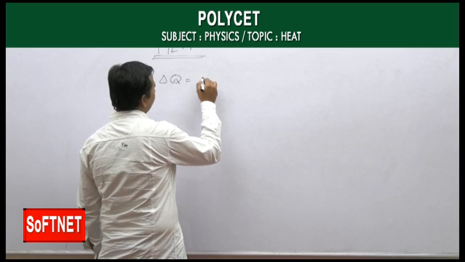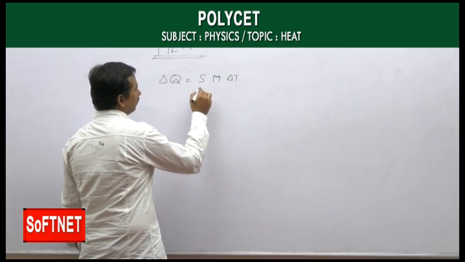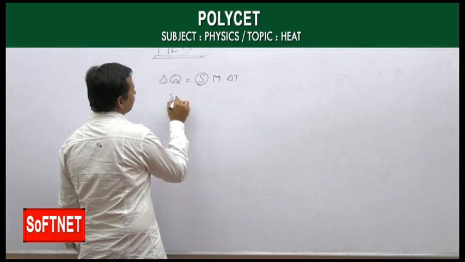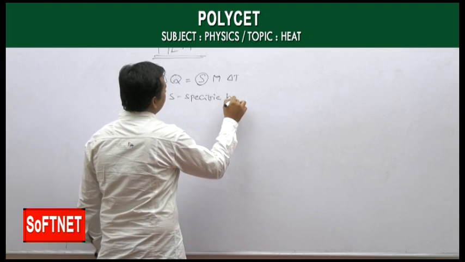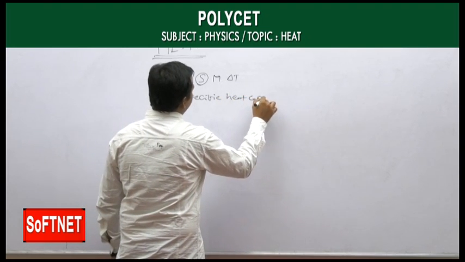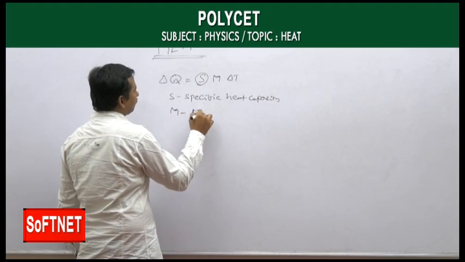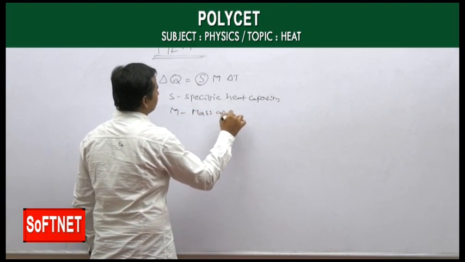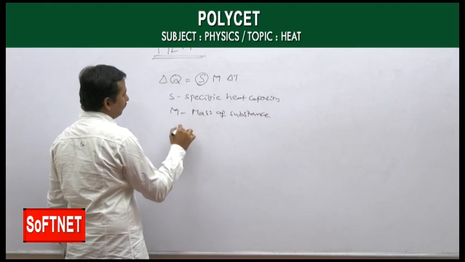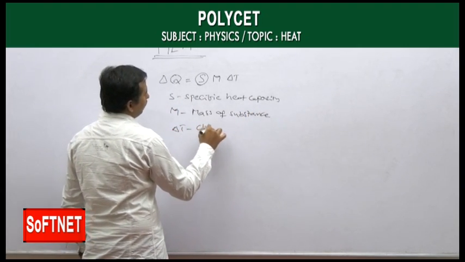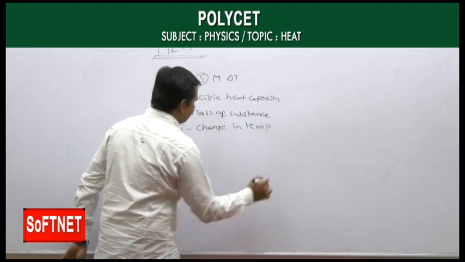Delta Q is equal to S into M into delta T, where S is the specific heat capacity, M is the mass of the substance, and delta T is the change in temperature.